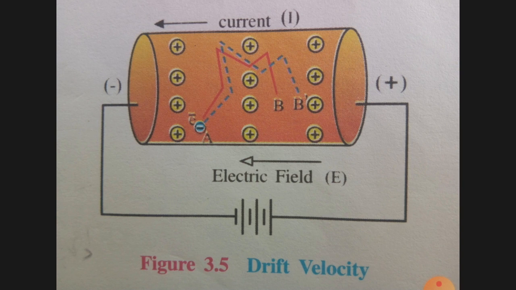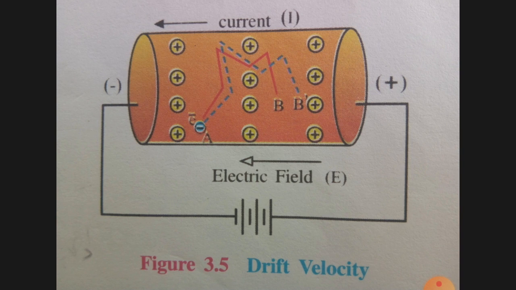And acceleration of the electron is given by small a equal to capital E into small e upon small m, a equal to eE upon m, which is in the direction opposite to the electric field, and this acceleration of the electron is momentary.